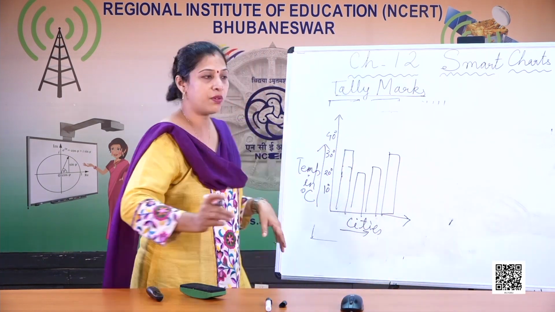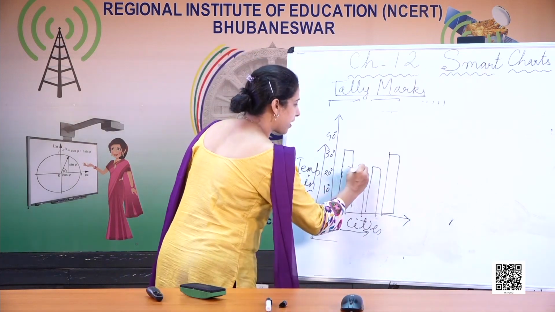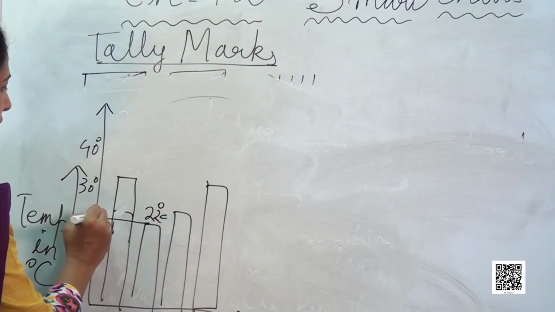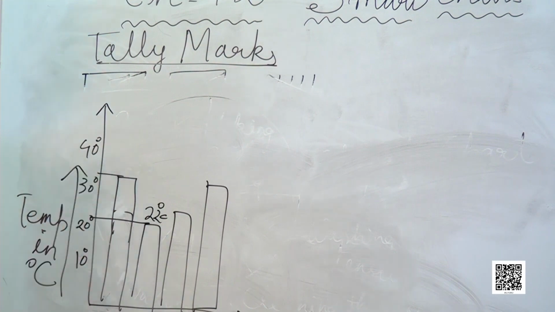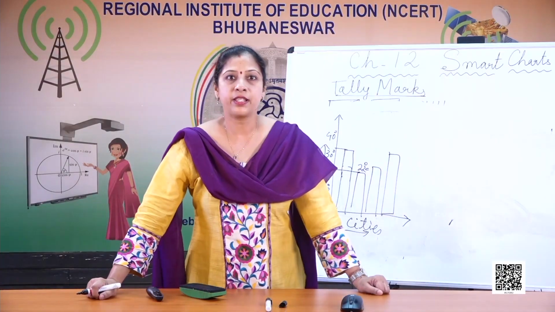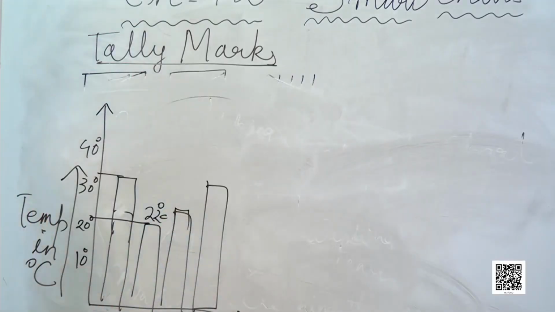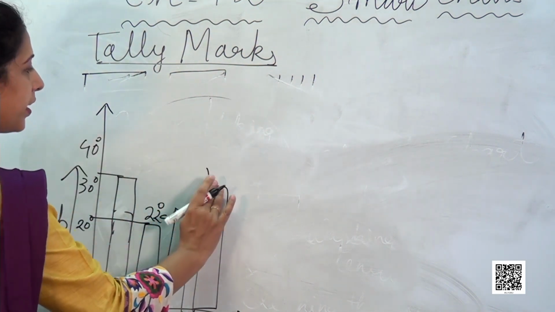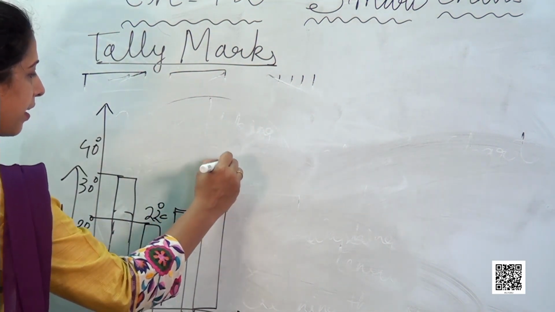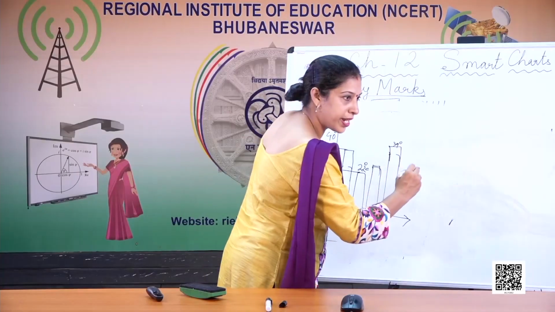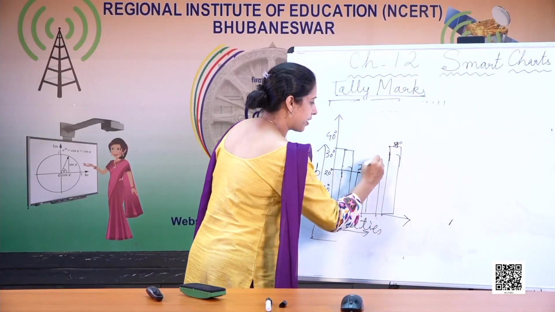So it is around 22 degrees centigrade. This is 35 degrees centigrade. Similarly, in Bangalore, it is 28 degrees centigrade. And the last one is Jaisalmer, which is almost 38 degrees centigrade.